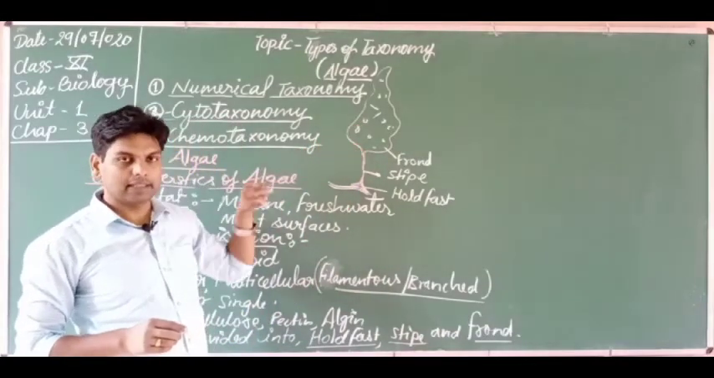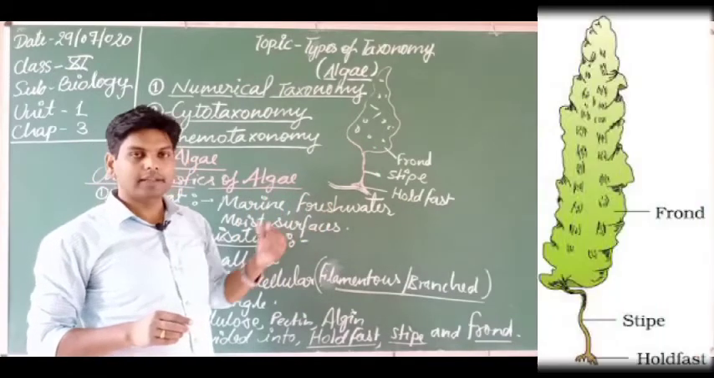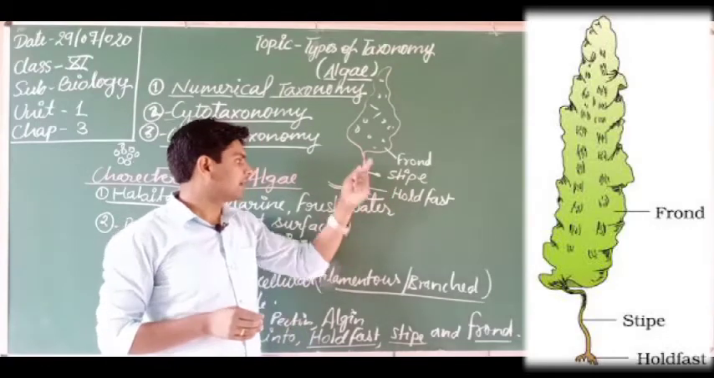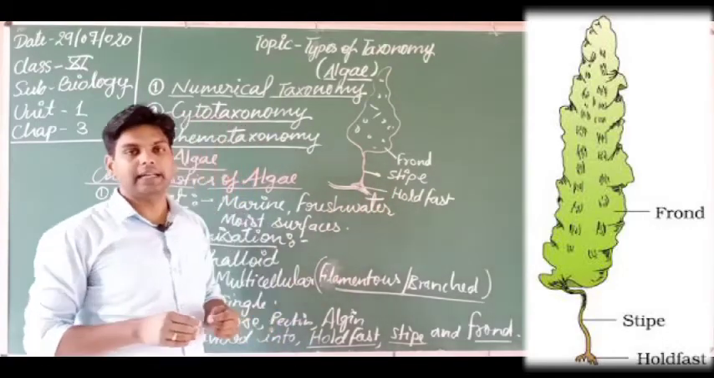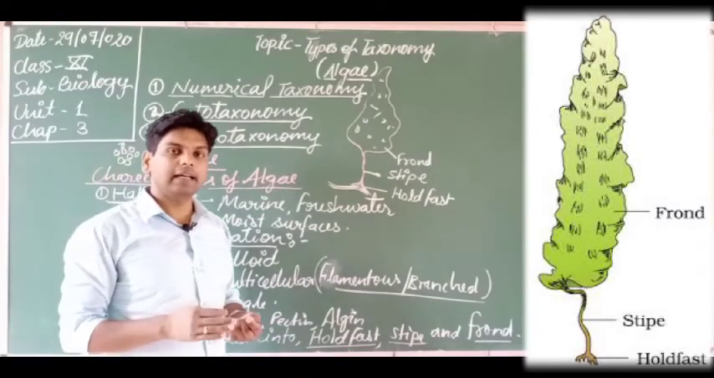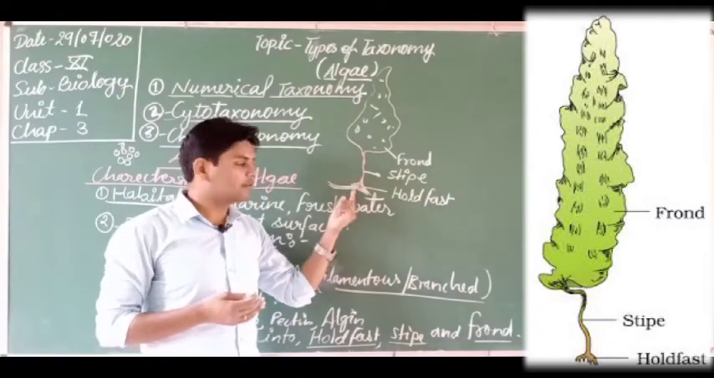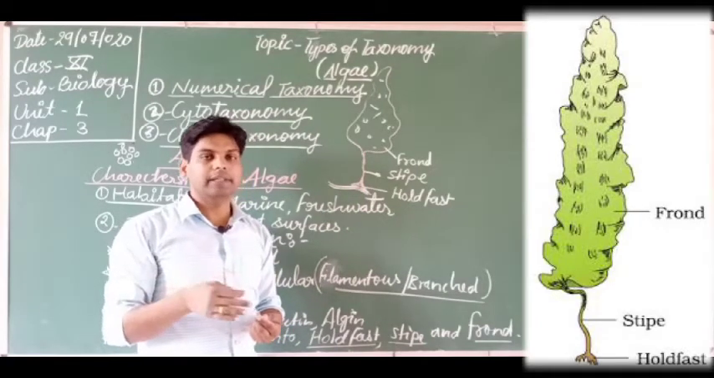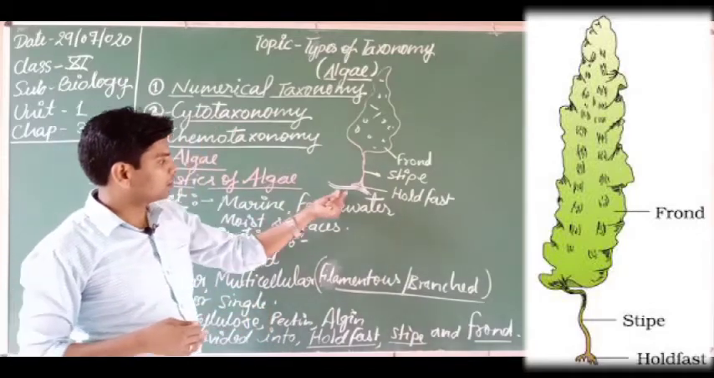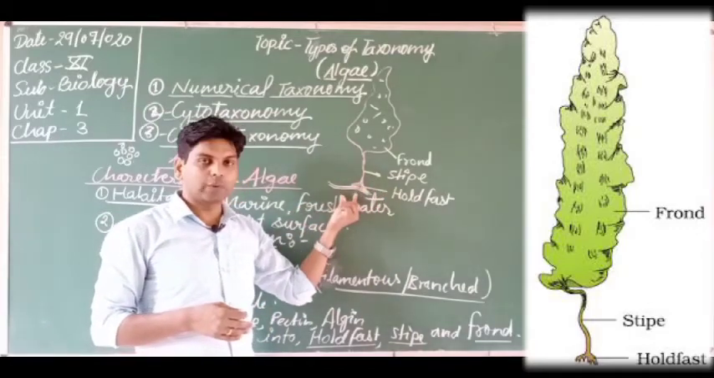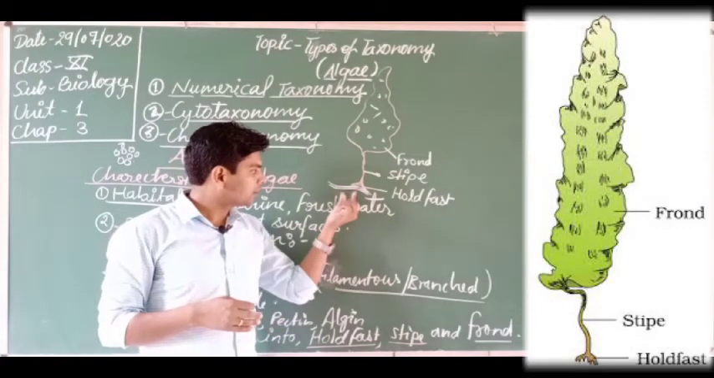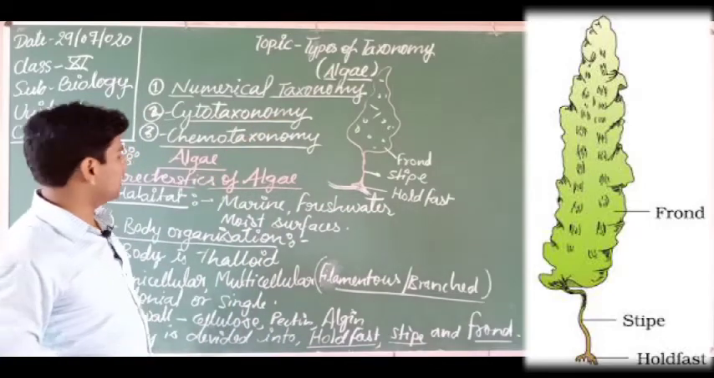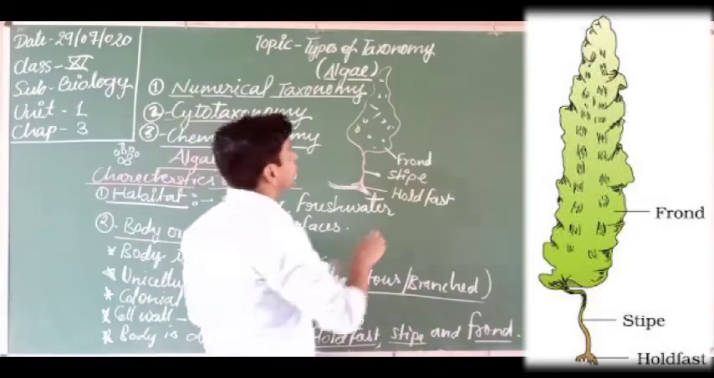Stipe, it is the stalk-like structure which provides the support or the base for the frond. And stipe is the connecting link between the frond and hold fast. Hold fast is the basal portion, the last portion of the algae which attaches with the substratum. Substratum means any surface on which algae can attach. So hold fast is the base of algae which is attached on the surface of any type of substrate. Okay, so this is about the body organization. Let's discuss more.